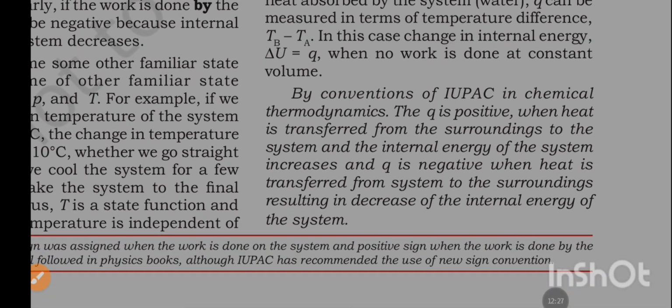By IUPAC conventions in chemical thermodynamics, Q is positive when heat is transferred from the surroundings to the system and the internal energy of the system increases, and Q is negative when heat is transferred from the system to the surroundings, resulting in a decrease of the internal energy of the system.